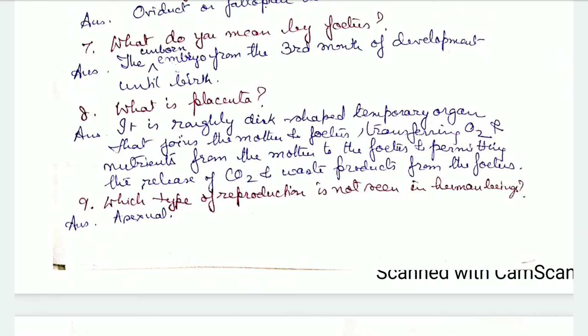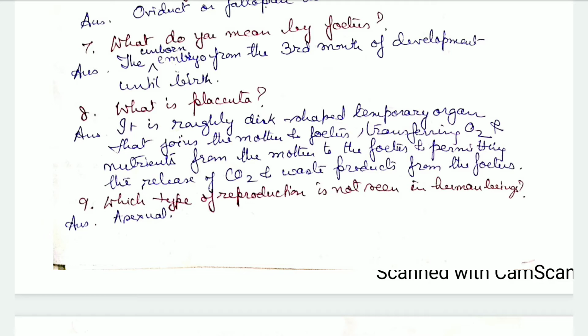Now, what is a placenta? Placenta is a roughly disc-shaped temporary organ that joins the mother and the fetus, through which oxygen and nutrients are transferred from the mother to the fetus, and the carbon dioxide and waste products released by the fetus are transported from the fetus to the mother.